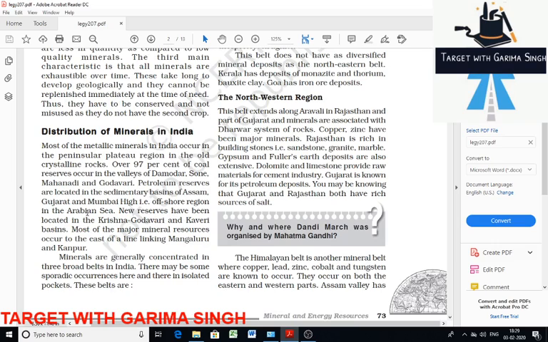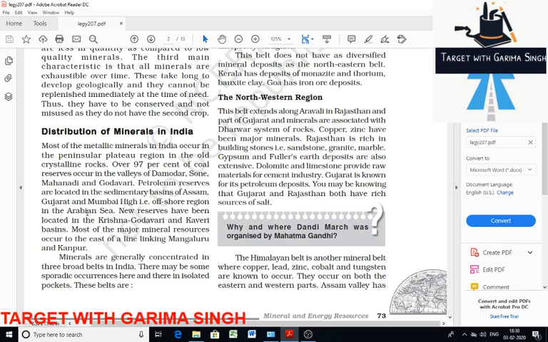So river valleys of Damodar, Son, Mahanadi and Godavari have over 97% of coal reserves in India. Even the sedimentary basin of Assam and offshore regions in the Arabian Sea, that is Gujarat and Mumbai High, are famous for their crude petroleum reserves. Even new reserves of petroleum have been found in the basins of Krishna, Godavari and Kaveri. As well as that, minerals are generally concentrated in three broad belts in India.